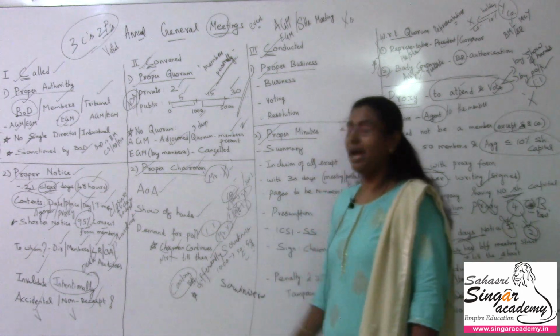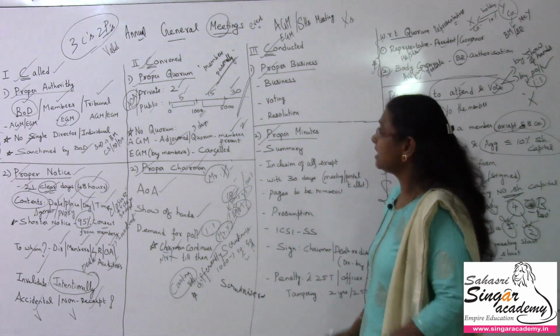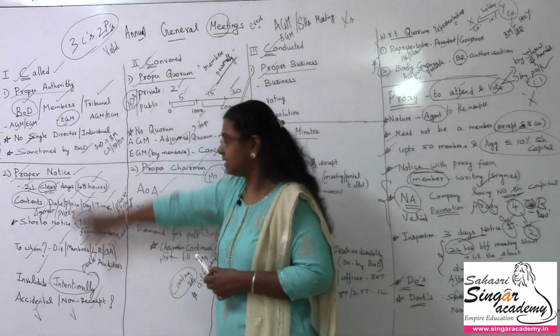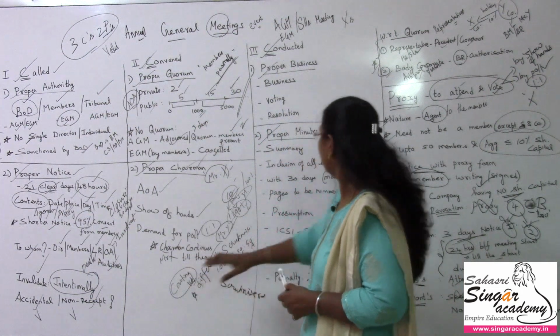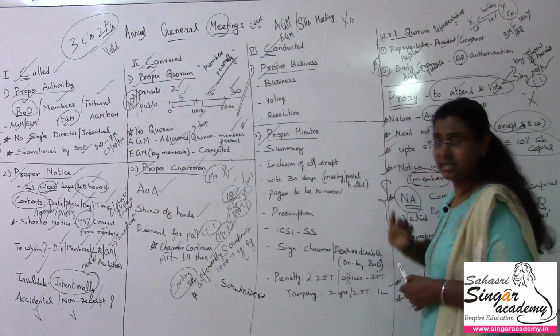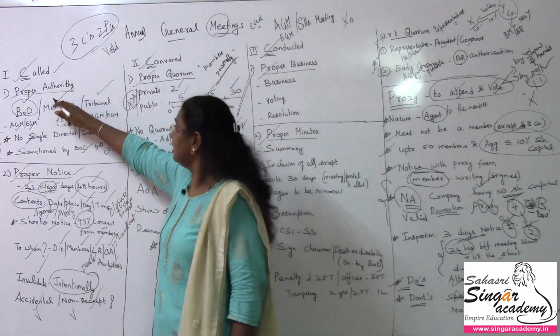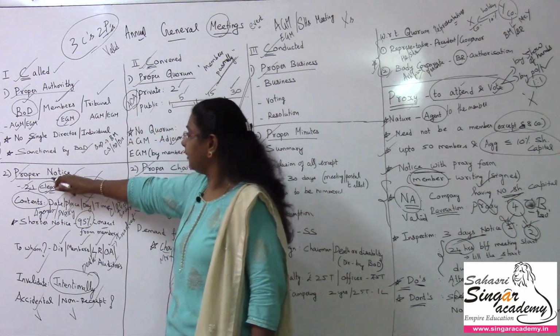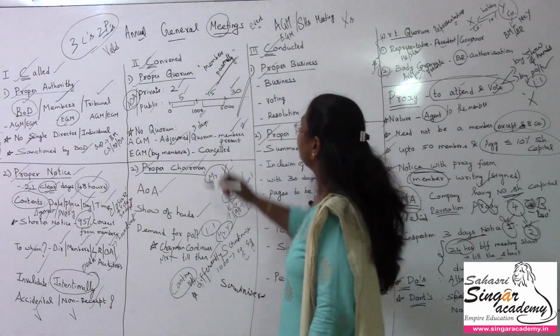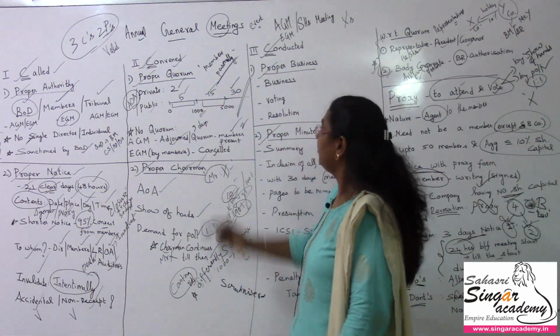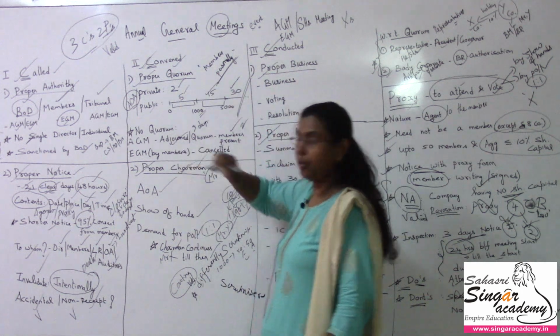So these are the highlights of the chairman. We were discussing 3 C's and 2 P's; we have finished the first C, we have finished the second C. In the subsequent video I'll discuss the third C. In the first C, we discussed proper authority and proper notice. In the second C, we discussed properly convened, proper quorum is present and proper chairman is there.